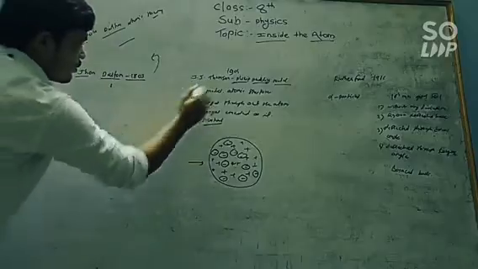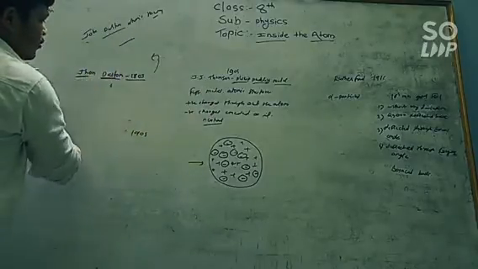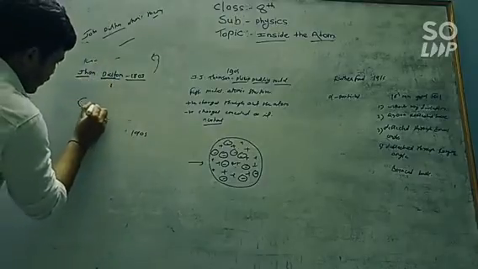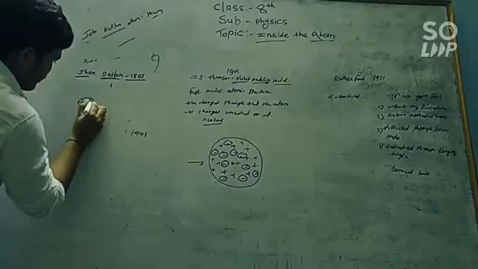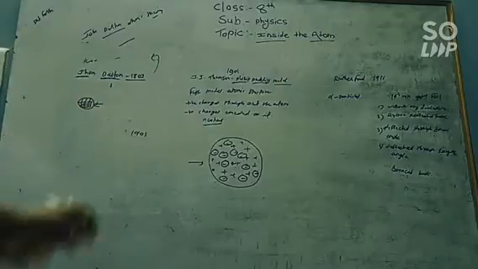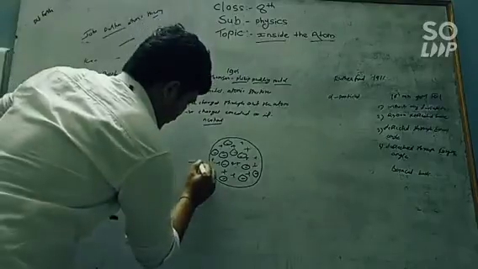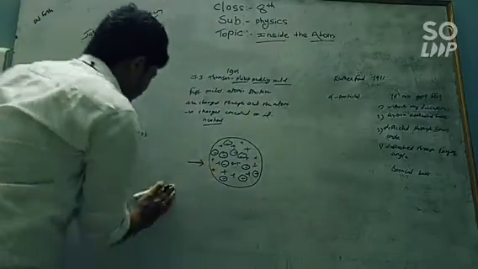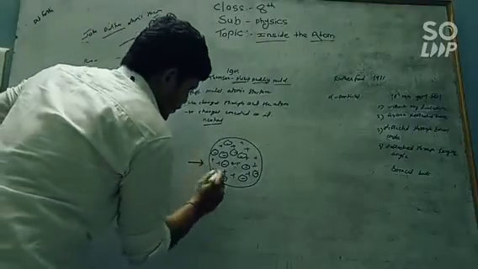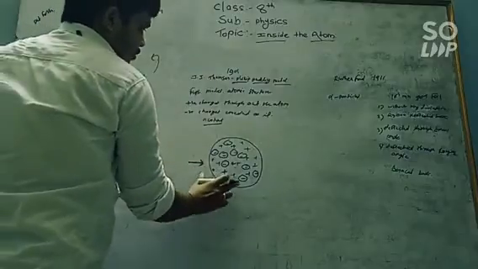Before 1803 or before 1904, J.J. Thomson, John Dalton, Kanad and Democritus all said that the atom is a solid part which cannot be divided. But J.J. Thomson is the first scientist who proposed an atomic structure, meaning he said that there are also some charges or particles inside the atom. So the plum pudding model of J.J. Thomson is the first model of the atomic structure.